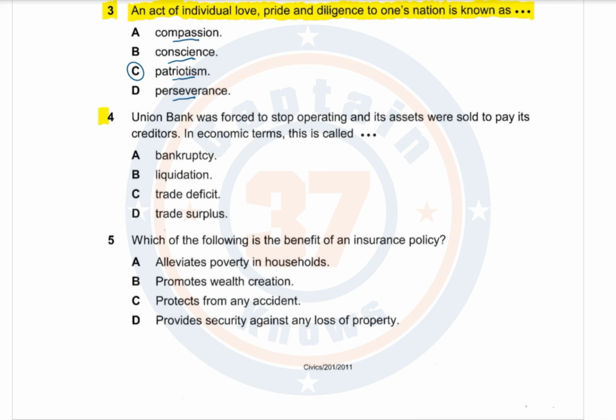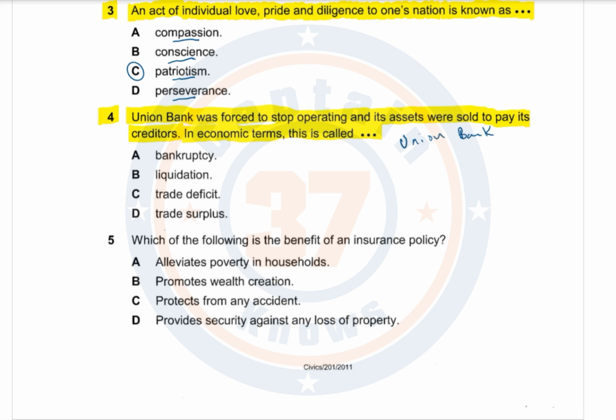Question number 4. Union Bank was forced to stop operating and its assets were sold to pay its creditors. In economic terms, this is called... So once upon a time, there was a bank called Union Bank.